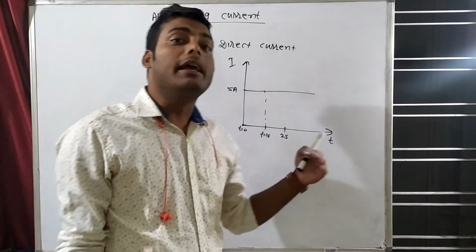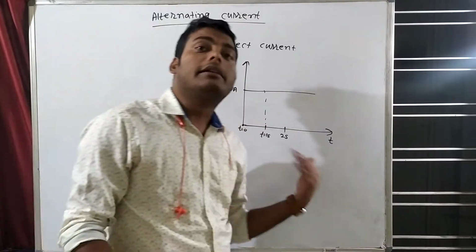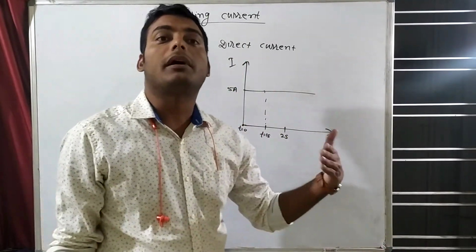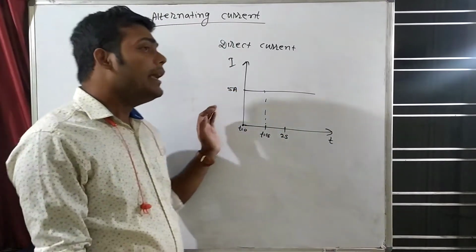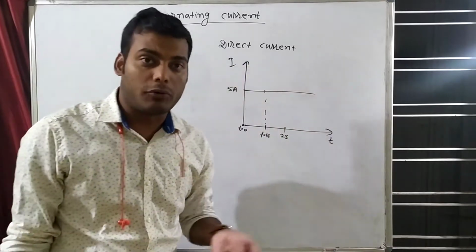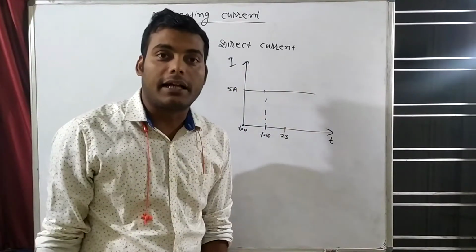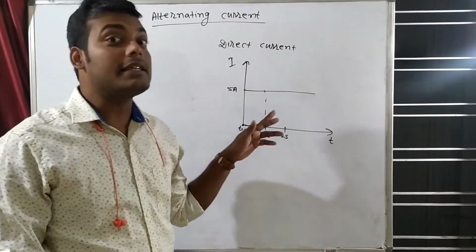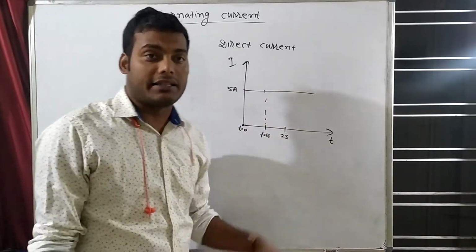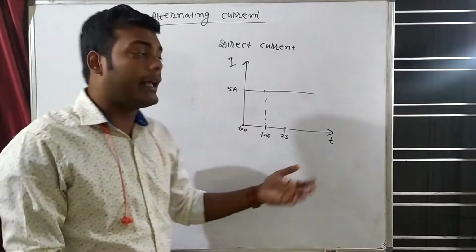So what is happening? Time is changing, but the current magnitude is not changing. The magnitude of the current is fixed. So when time changes and the current magnitude does not change with respect to time, we say that this is direct current, and it is unidirectional. Unidirectional means current is going in only one direction. Either the current will go in plus or the current will go in minus.